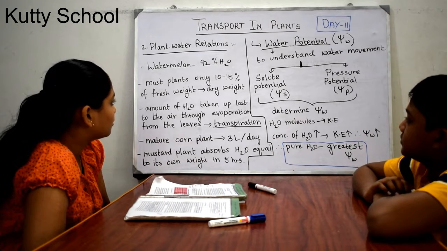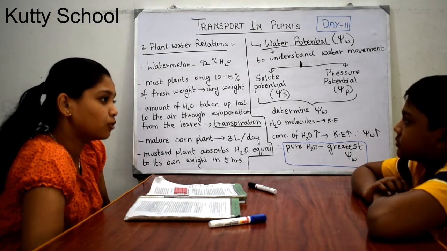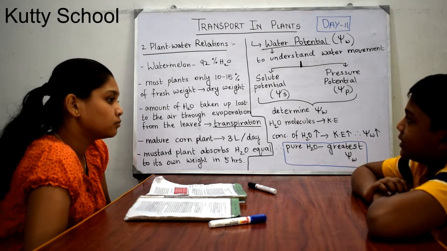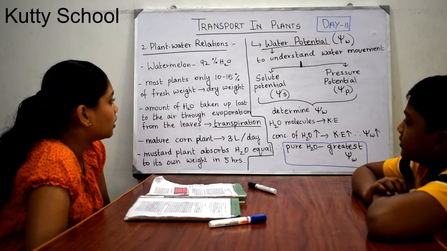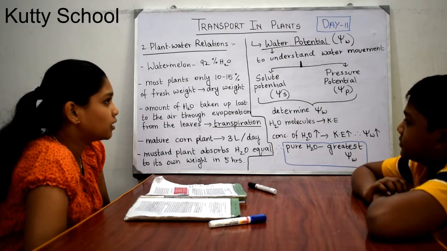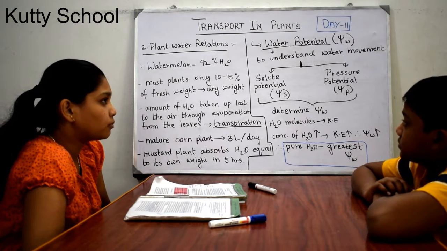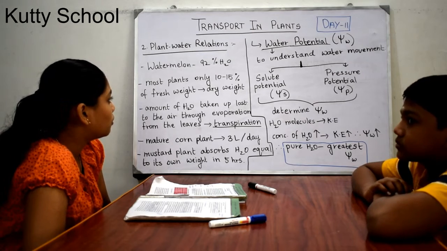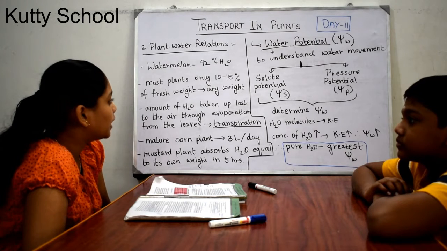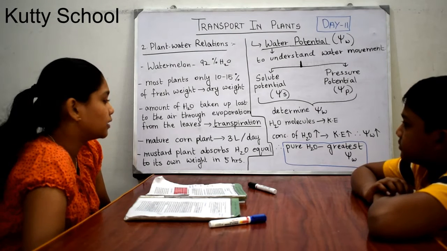And in most plants, only 10 to 15% of fresh weight is dry weight. Do you know what is fresh weight and what is dry weight? Fresh weight is the weight of fresh plants with their water content, and dry weight is what remains when all the water of those plants has evaporated. So only 10 to 15% of fresh weight is dry weight, and the remaining is water only.